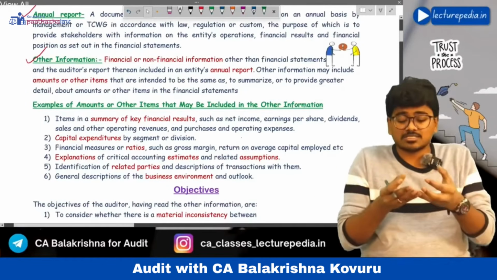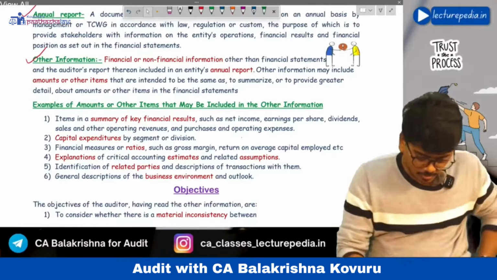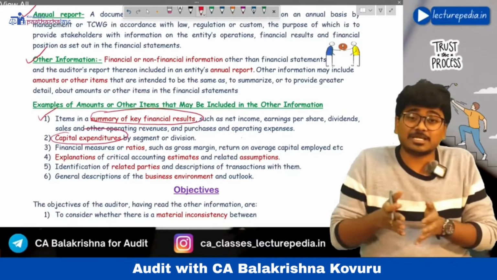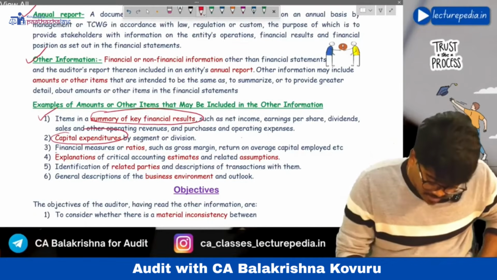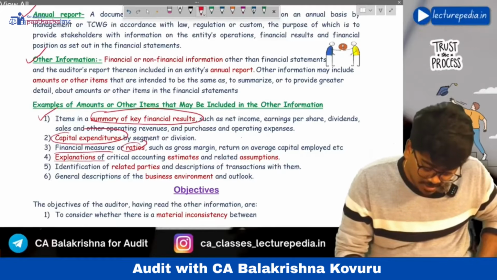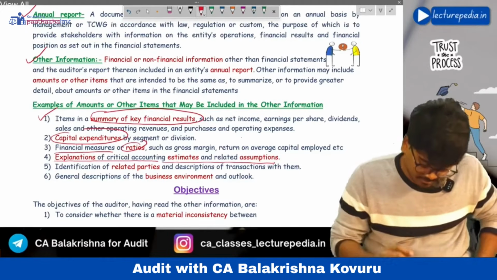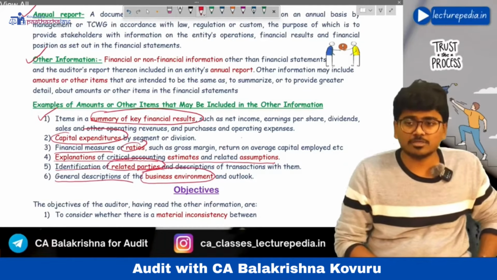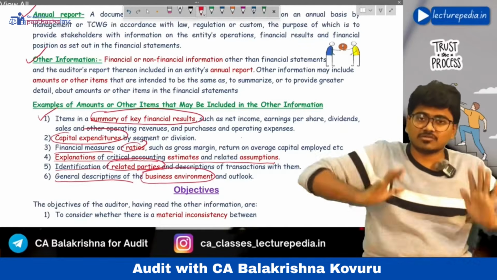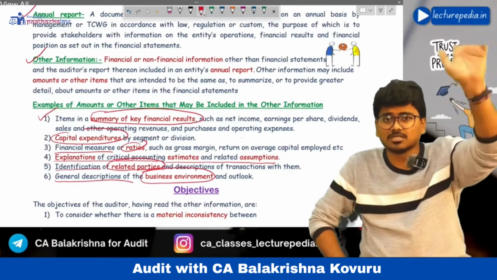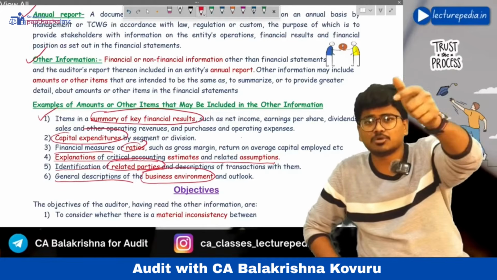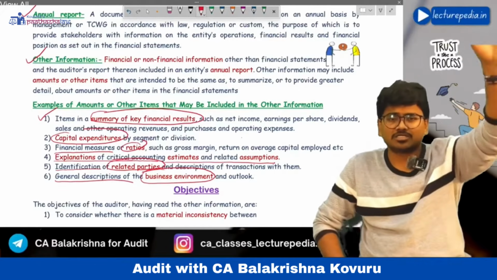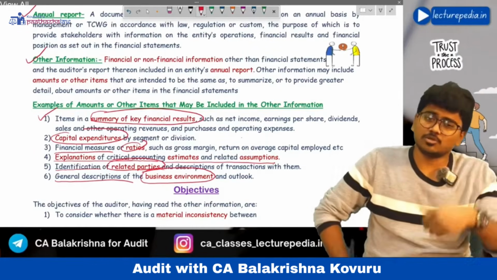Next, examples of such other information. What items will be included in the annual report? Let's see. Summary of key financial results, segment-wise capital expenditure made by the entity, financial measures or ratios, explanation of critical accounting policies and related assumptions, identification of related parties, general description of business environment and outlook. Like this, various other information will be included. If you want, you can search on Google for the annual report of Reliance Industries or the annual report of TCS or Wipro. You will find some 300-400 pages of PDF. You can go through it.